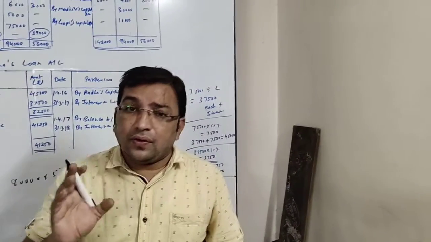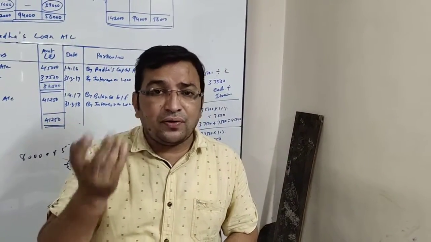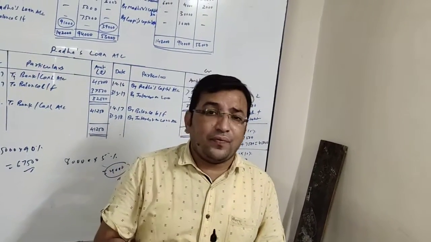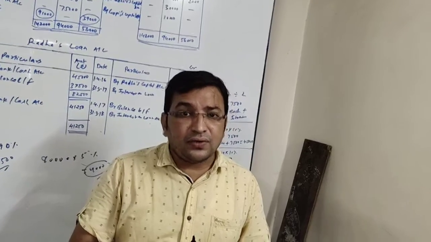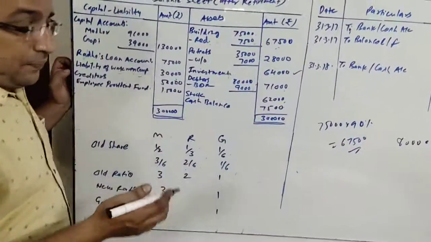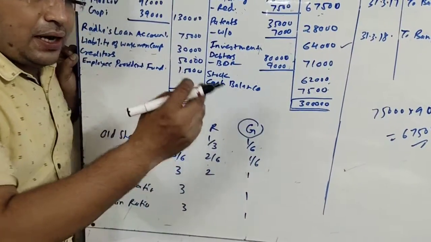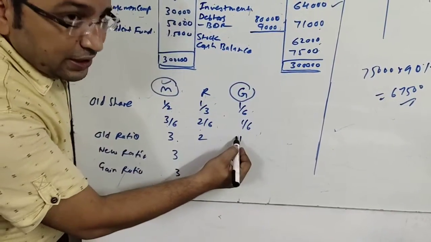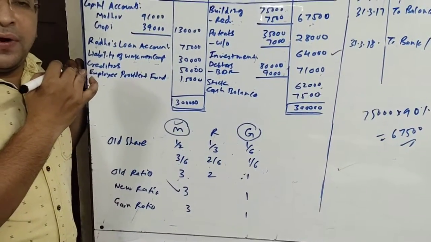Now friends, rupees 40,000 which is payable to Radha as her share in goodwill, we know this will be given by the gaining partners. Now we will have to find the gain ratio. To find the gain ratio we need the new ratio. The new ratio is not given here. That means the remaining partners, Madhav and Geeta, will continue with their old ratio, and their old proportion was 3:1. So their new proportion will also be 3:1.